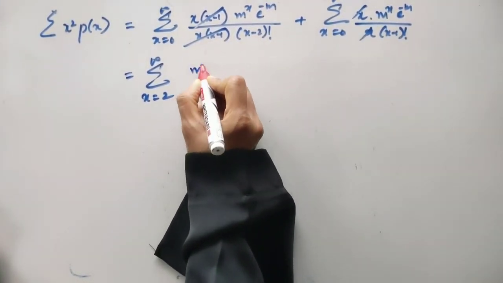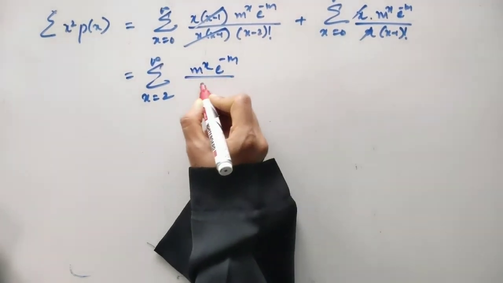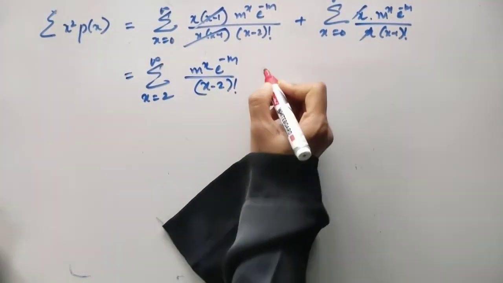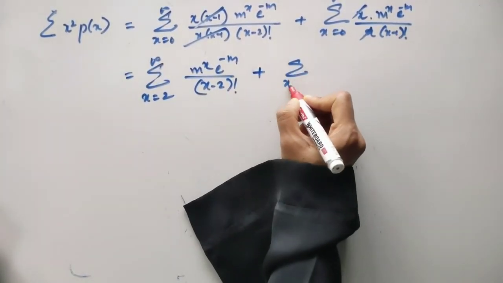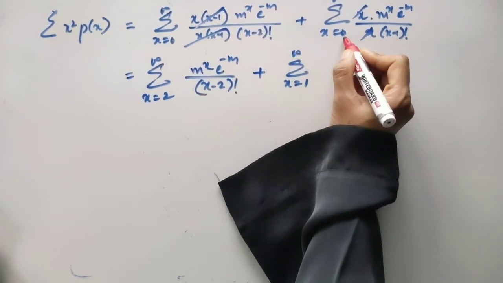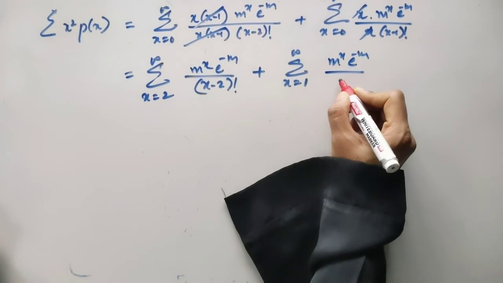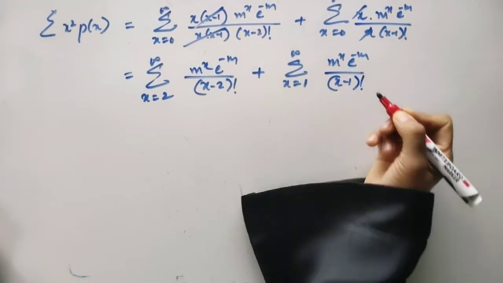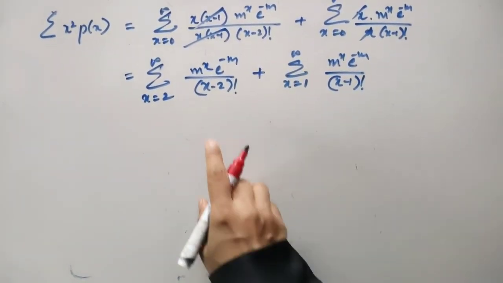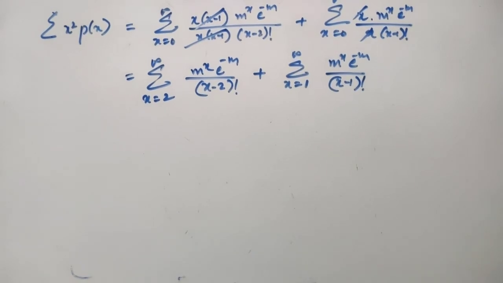So m raised to x e to power minus m divided by x minus 2 factorial, plus summation x going from 1 to infinity. Earlier it was 0 to infinity, but already one x has got cancelled, so we have to consider it accordingly. Taking e to power minus m outside, we'll expand the remaining part and we'll see what we get.